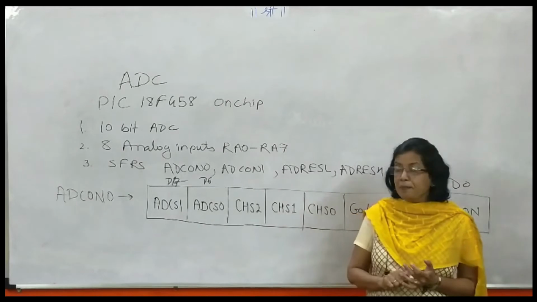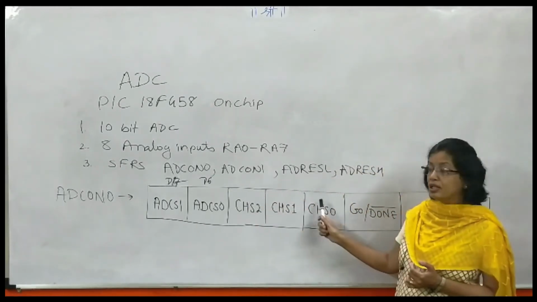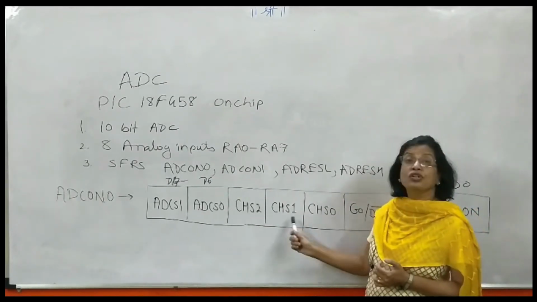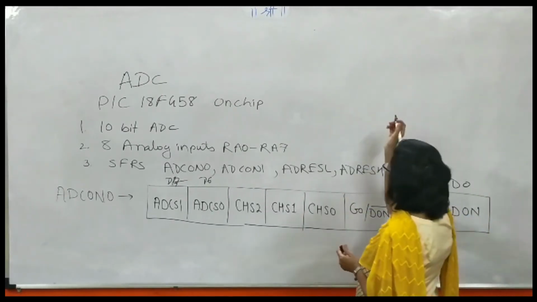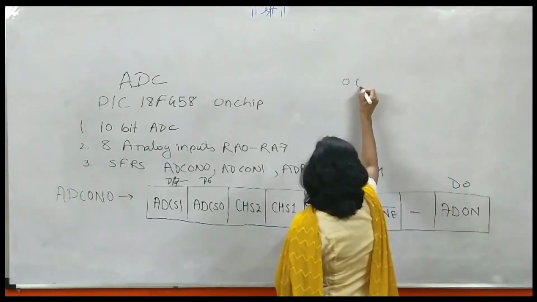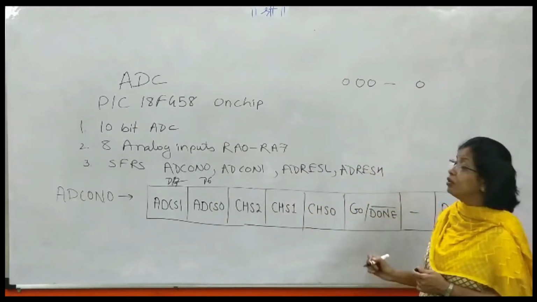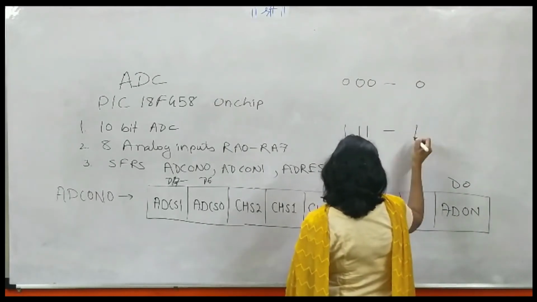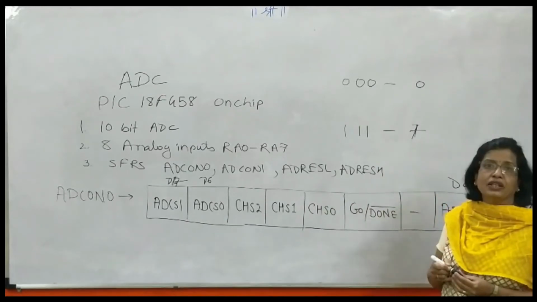The next three bits, that is D5, D4, D3, are CHS2, CHS1, CHS0. This is for selection of the analog input channel. As there are three bits, if they are 0, 0, 0, then the analog channel selected is 0. These three bits can range from 0, 0, 0 to 1, 1, 1, so the input analog channel selected is channel 7, AN7.